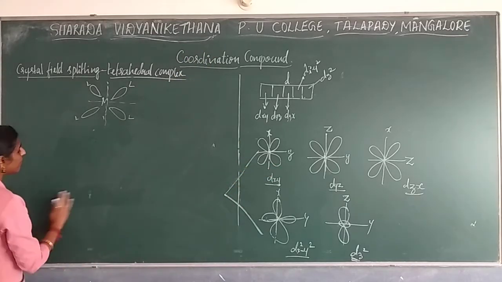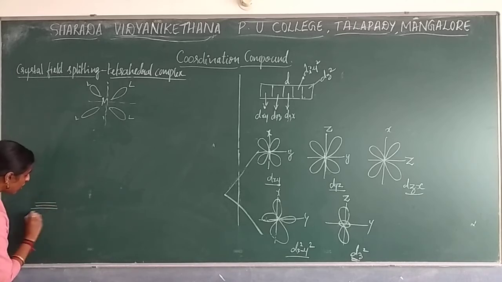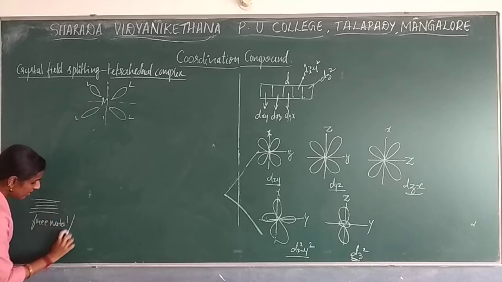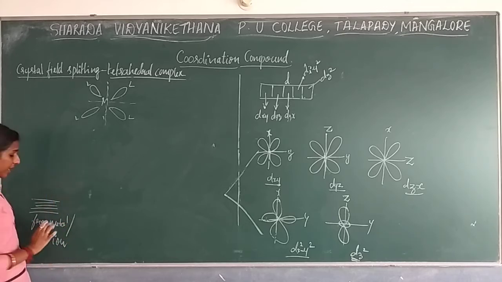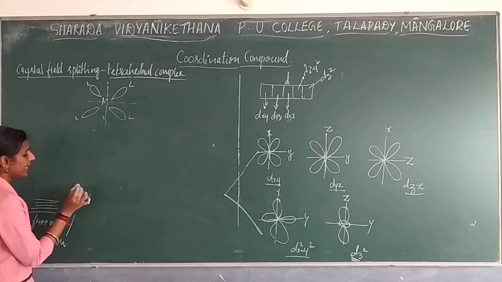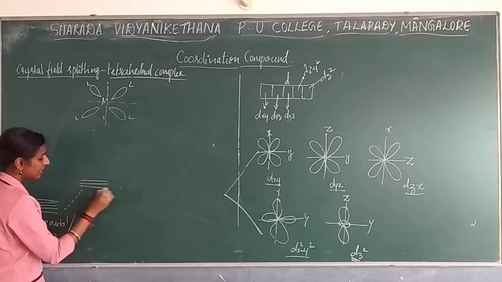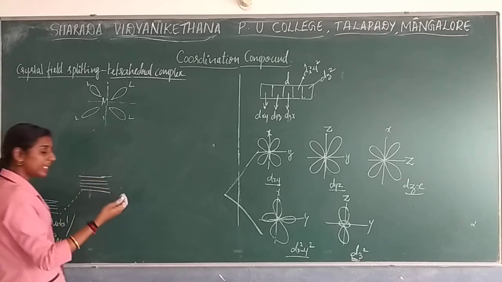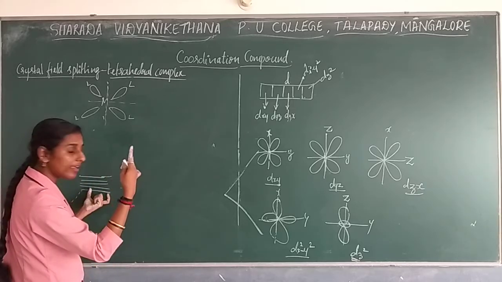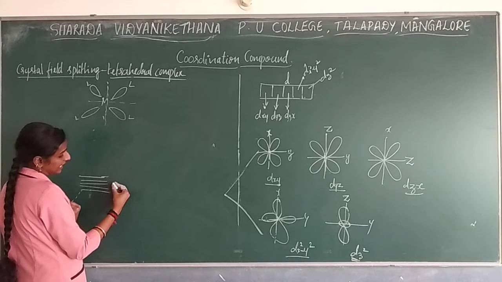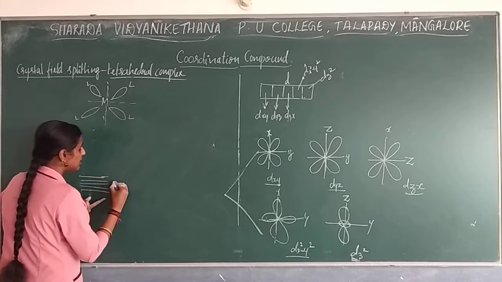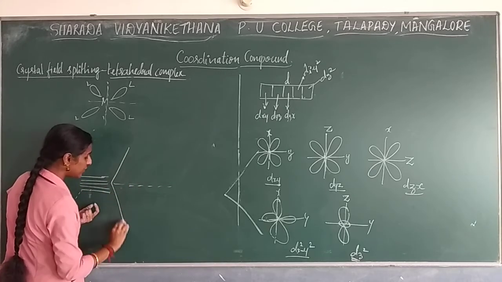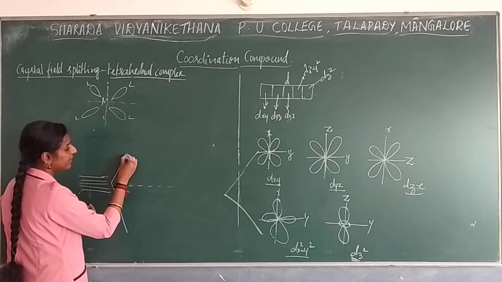So you need to explain the same way over here also. Degenerate orbitals will be there, which will be considered as free metal ion. Okay, so this is the degenerate orbital. Next, if we go for higher energy level, when the ligands come closer to each other, the electrons will start repelling. Due to that reason, this causes higher energy. So then the splitting will take place over here, one with the lower energy and another with higher energy. Two splittings will take place.